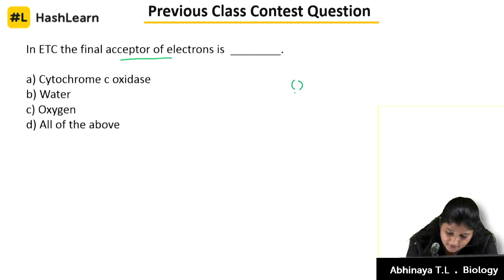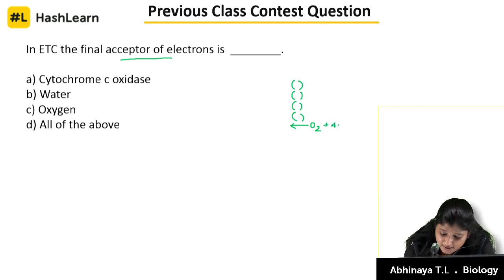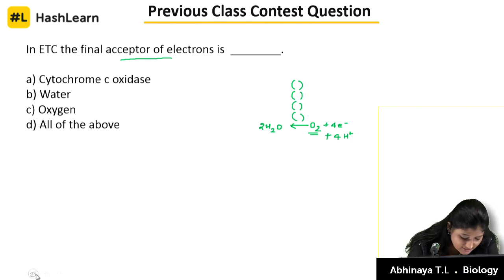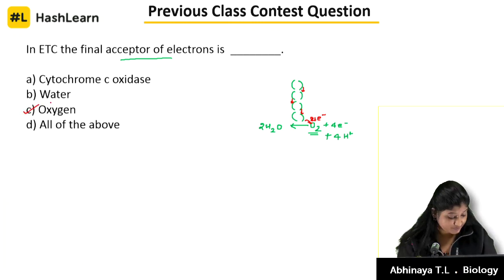Okay, I'll put it here. This is how we saw the cytochrome complex 1, 2, 3, 4. At the end, the one which accepted electrons was your oxygen molecule. It accepted 4 electrons, 4 protons. This is what we discussed, isn't it? It forms 2 molecules of water. So what is the one which is finally accepting the electrons? It is your oxygen, isn't it? So, the answer for this contest question is oxygen, C.